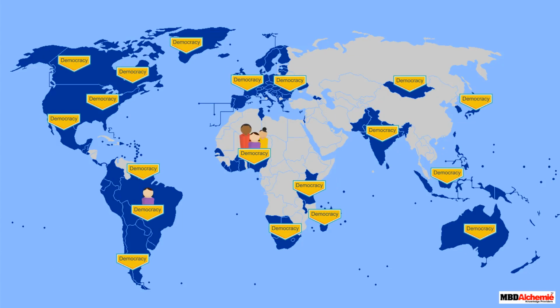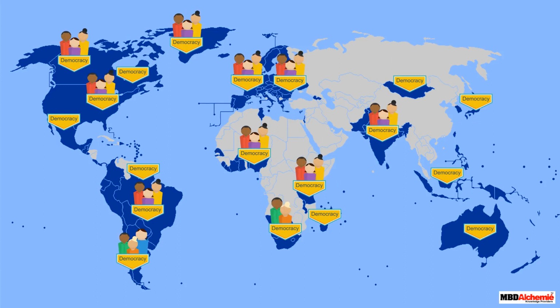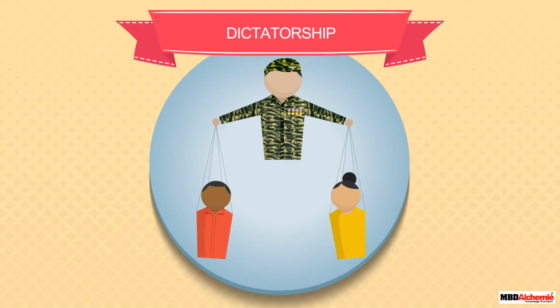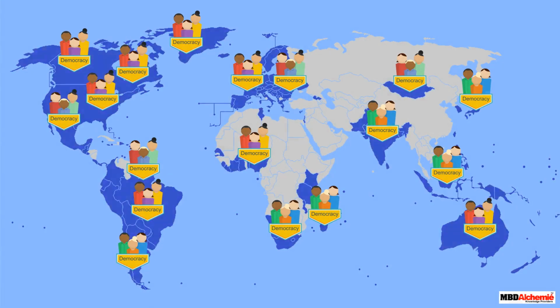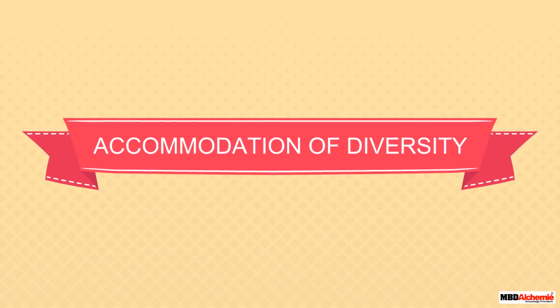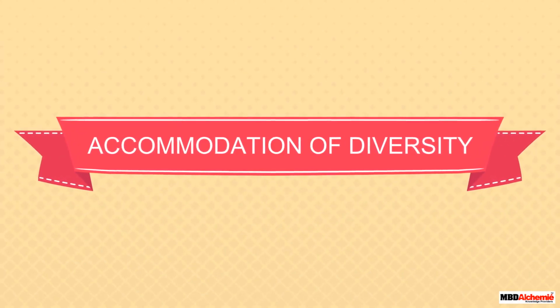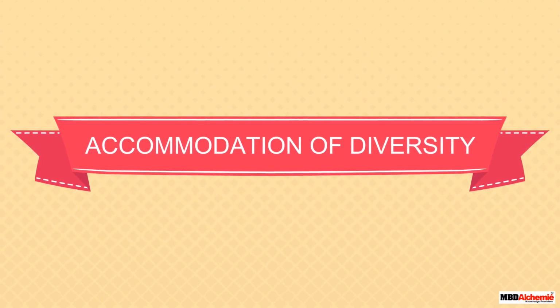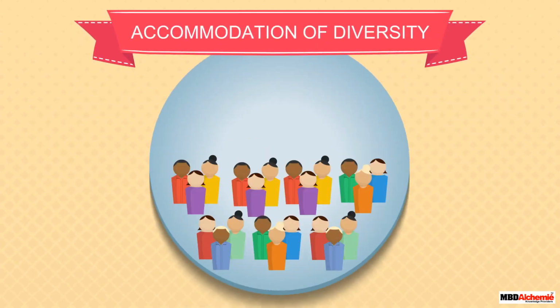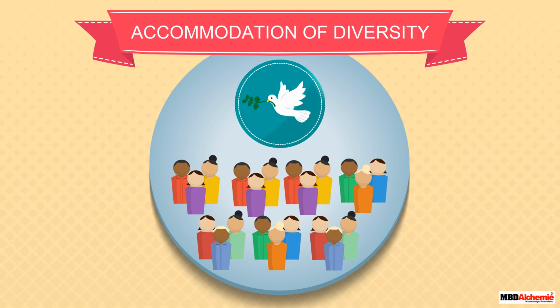You must have noticed that there is a coexistence of diverse races and social backgrounds in democracies, something which is missing in the countries under dictatorship. This is what sets democracy apart from other forms of government. The first important social outcome of democracy is the accommodation of diversity. Through this outcome, we can expect democracies to create a harmonious social life.